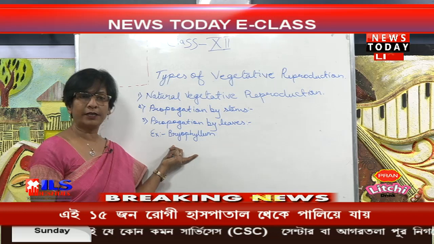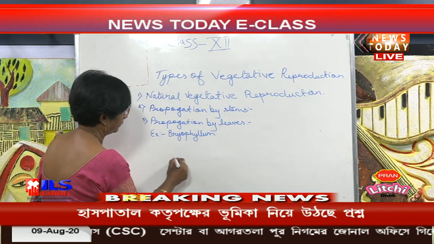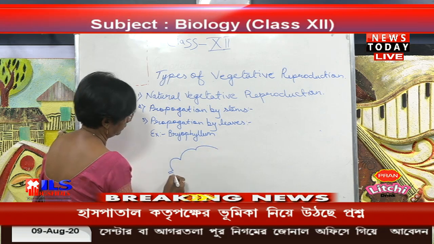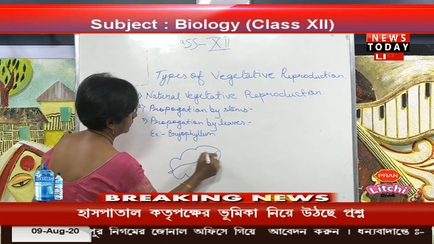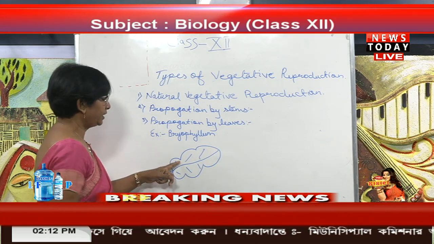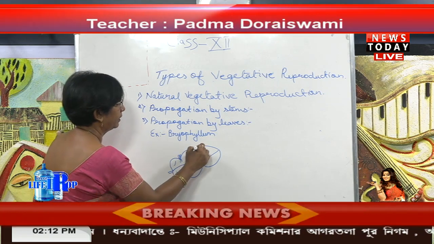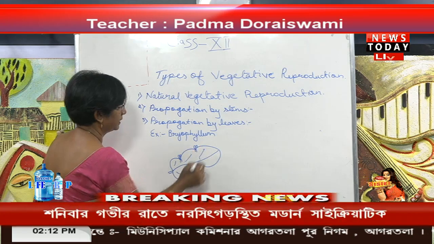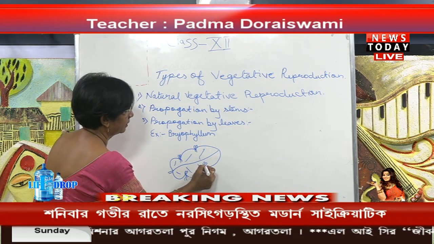It is a succulent leaf-like structure only, like this. In each notch there is what? One adventitious bud is there. These are the buds.